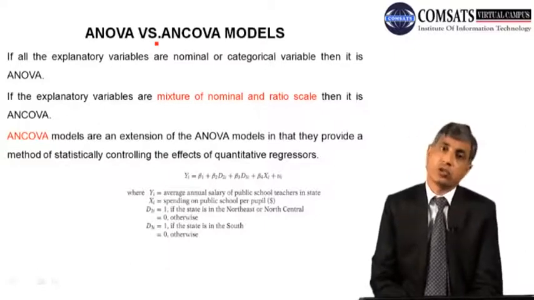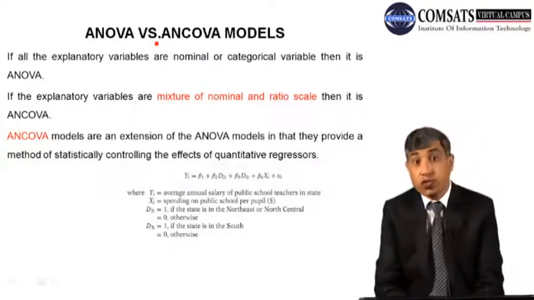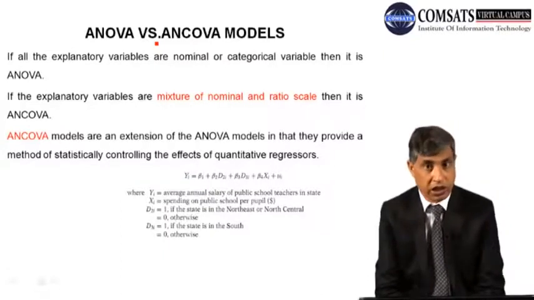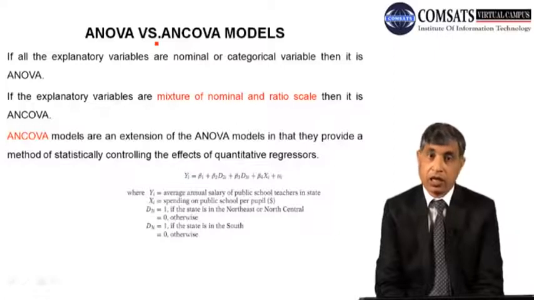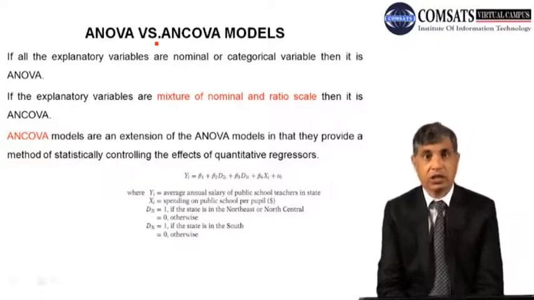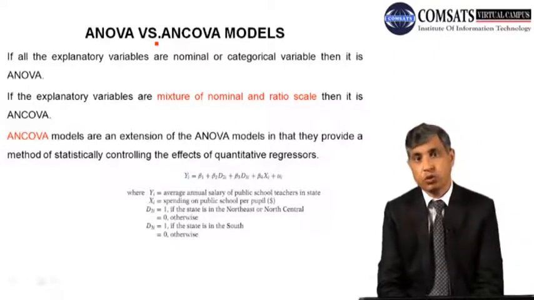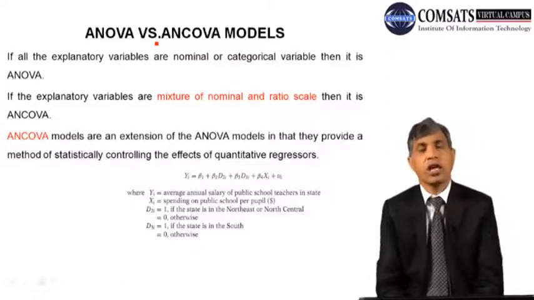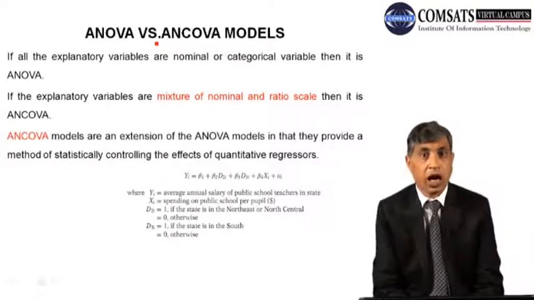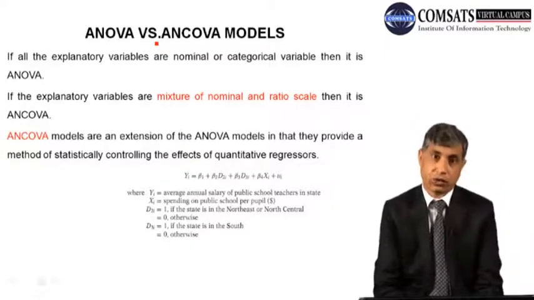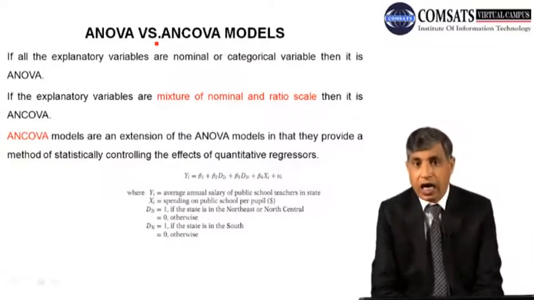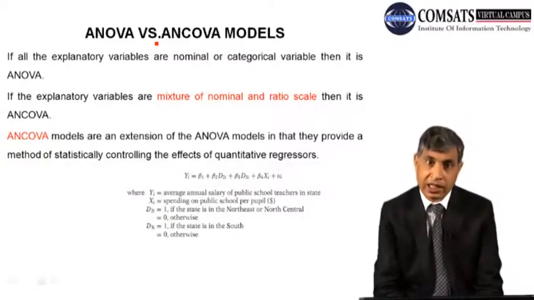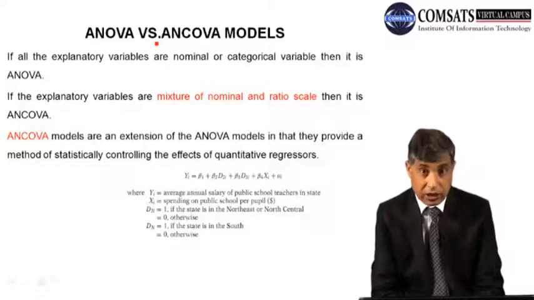For 24 lectures, we continued talking about nominal and ratio scale variables. Then for the previous two lectures, we concentrated on the other extreme, that all the independent variables are qualitative in form. If all the variables are qualitative in nature and they are the independent variables, your model is ANOVA.